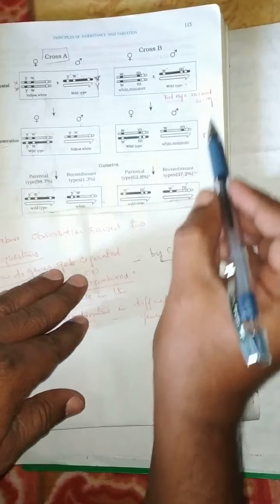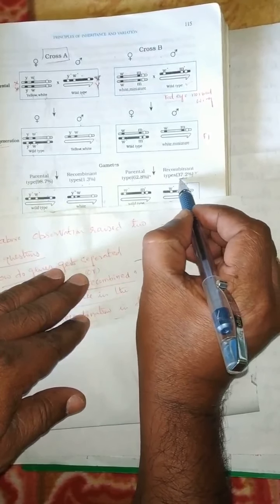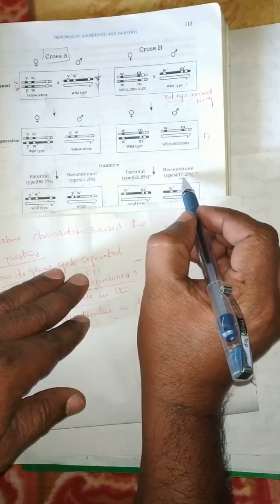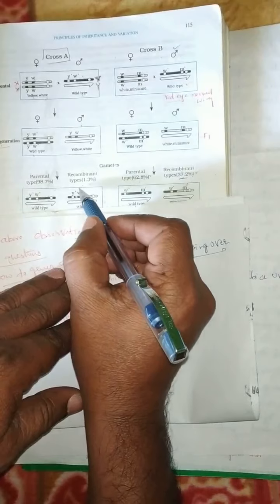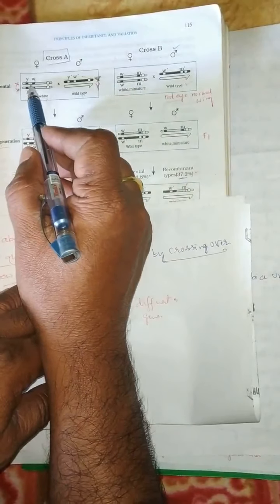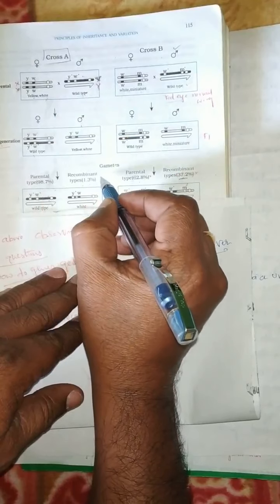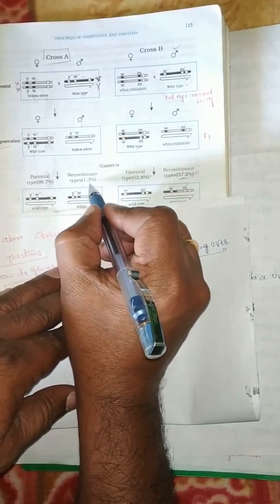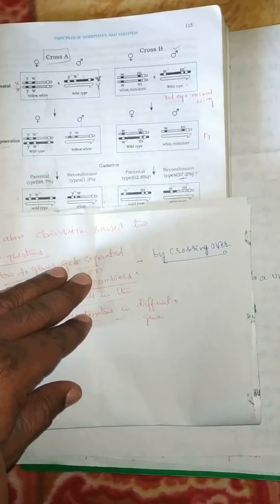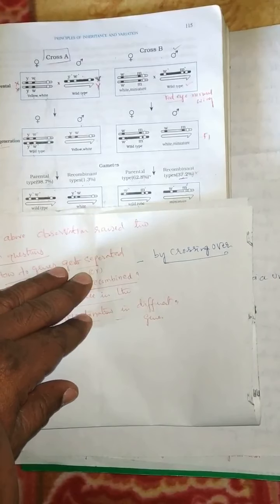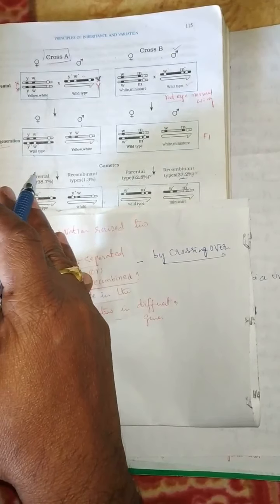Because of this, they show more recombinant frequency in the F2 generation in cross B. The tightly linked position of the genes on the chromosome is responsible for the 1.3% recombinant frequency in cross A. Morgan was able to answer this by these two crosses.